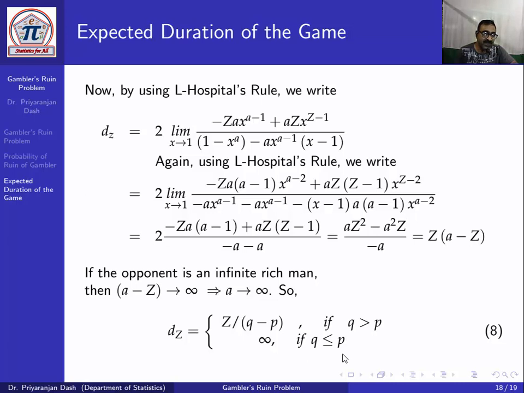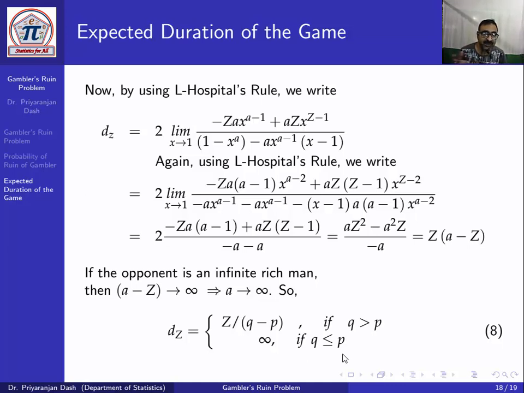Now if the opponent is an infinitely rich man, then a minus z becomes infinite. That means the amount of rupees the opponent has is infinite. Here the gambler has rupees z and the opponent has rupees a minus z.